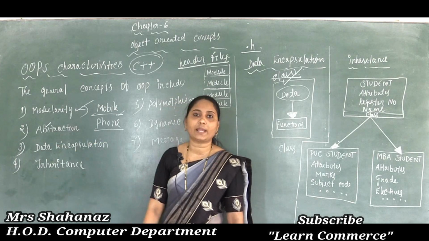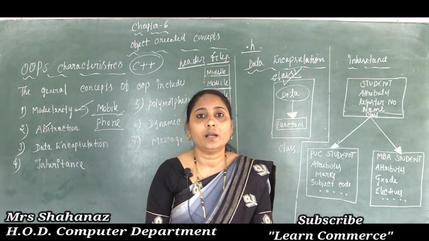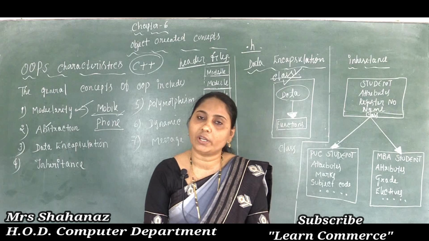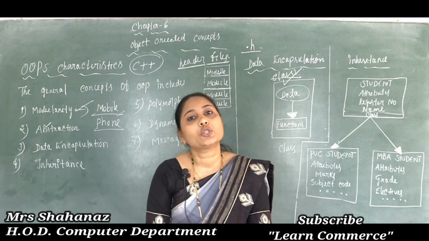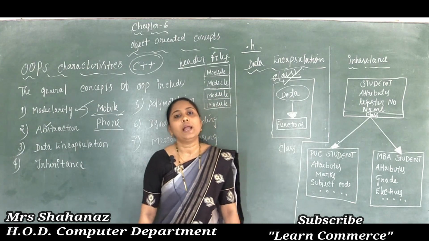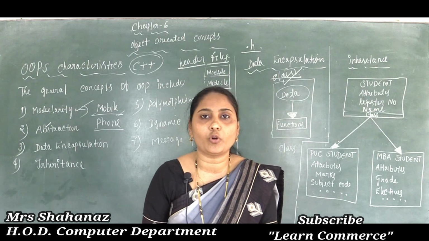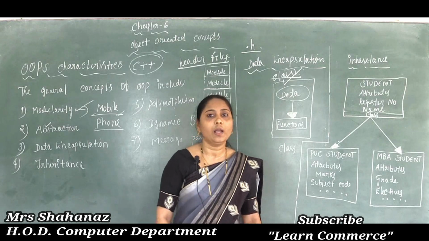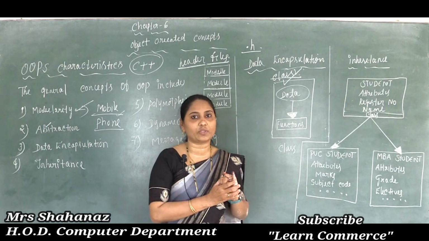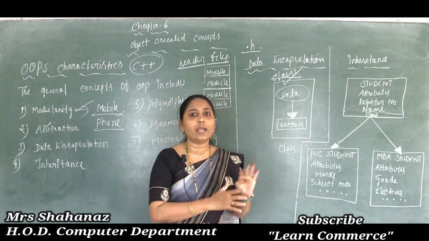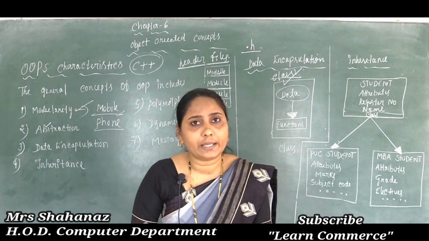Now, by using one example, I want to explain the meaning of data abstraction. So let us consider the same example of the mobile phone. In modularity also I used the mobile phone, in objects also I used the mobile phone, so in data abstraction also I am giving the mobile phone as an example. So here we can say some characteristics or attributes of the mobile phone are color, Bluetooth, built-in camera. All are called characteristics of the mobile phone. Okay, I have selected one, color, second, Bluetooth, third, the built-in camera, etc.